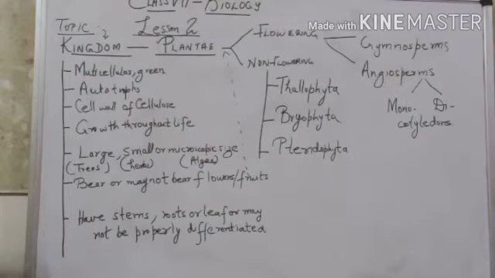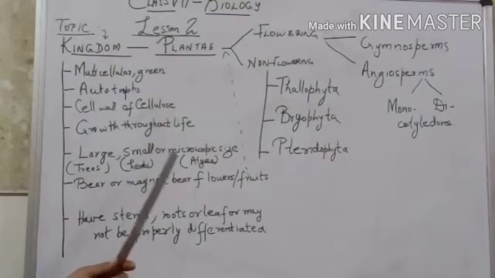All the cells in the plants have a cell wall of cellulose, the carbohydrate, which gives them rigidity and shape in order to form different forms like trees, herbs, shrubs. They are hard enough. Another thing about them is they grow throughout life. In their own life, they will keep on growing some part or the other. You may have seen a tree 100 or 1000 years old, but it is still producing new leaves, flowers, fruits, branches all the time.